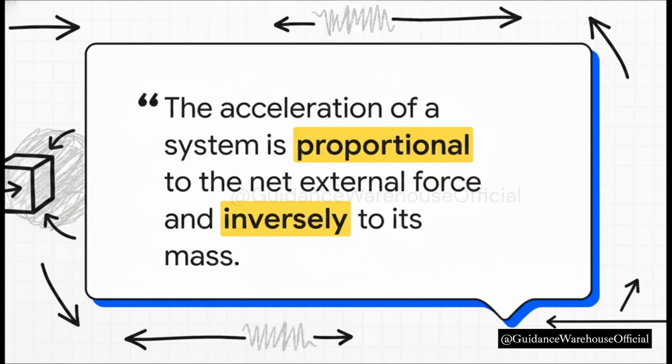And here it is, the official definition, straight from our source text. It really is all about cause and effect, right? The cause is the net external force you apply, and the effect is the acceleration you get for an object with a certain mass. It's just so elegant, precise, and incredibly powerful when you think about it.